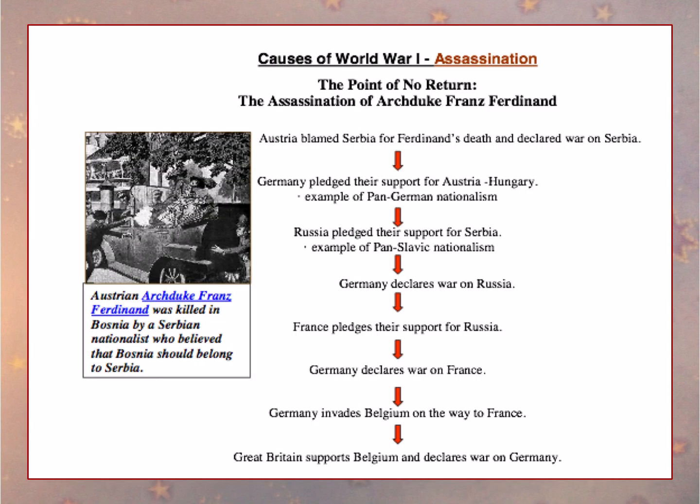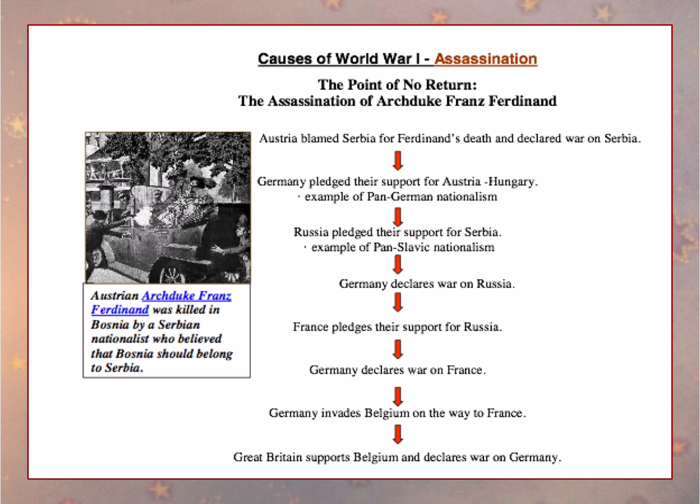Okay, we are on our last letter of our acronym MANIA, which is A for assassination. This is the point of no return, the assassination of Archduke Franz Ferdinand. Please note that underneath the picture there's a caption that tells us that the Austrian Archduke was killed in Bosnia by a Serbian nationalist who believed that Bosnia should belong to Serbia. So go ahead and fill in this cause and effect chain as I read it to you.